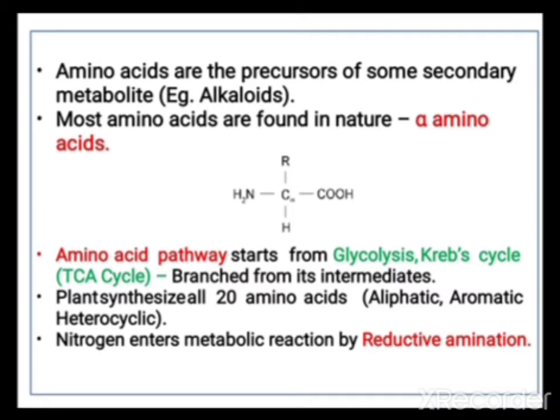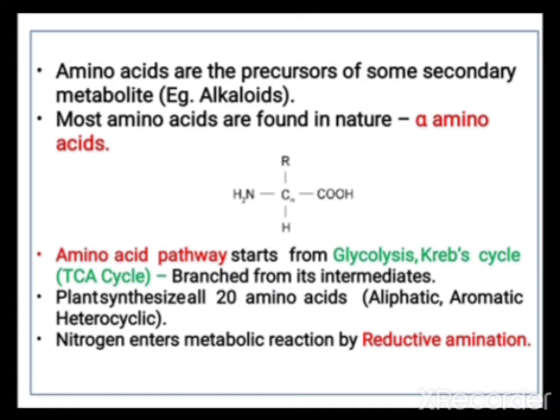So here that carbon is alpha in position, so it is called alpha amino acids and most of the amino acids are active in alpha form only. So that's why it is mentioned protein is nothing but the polymers of alpha amino acids. Amino acid pathway starts from glycolysis, Krebs cycle. It is also called TCA cycle.